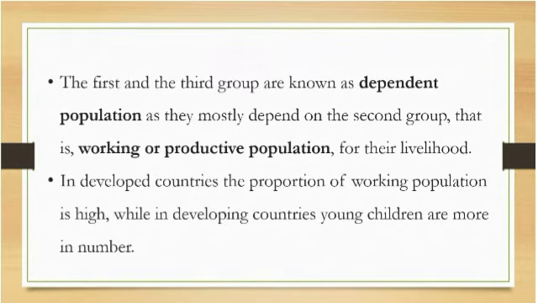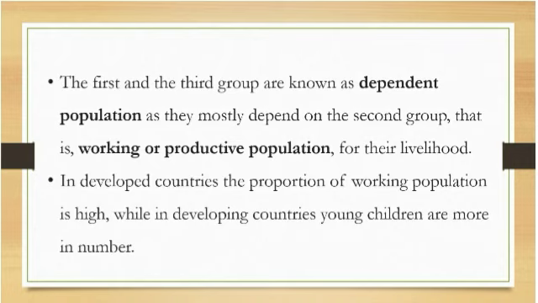Now let's examine how these categories affect the development of a nation. Yes, the first and third groups of people, who are they? Children and aged people. They are known as the dependent population.